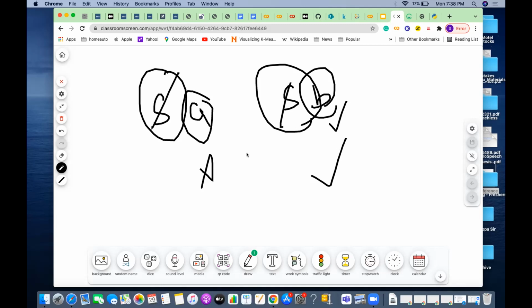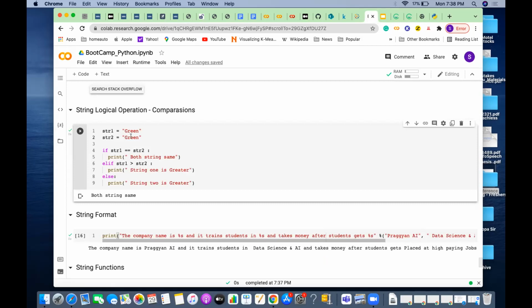And how can you do this comparison? You can use logical operators for greater or less. For example, if it says green, R E, and instead of E, F. If I say F here, F is higher than E, correct? So which one is greater? The second one is greater, correct? So you can use these logical operators, equal to, greater than, less than, and compare. This is another good feature of Python programming.